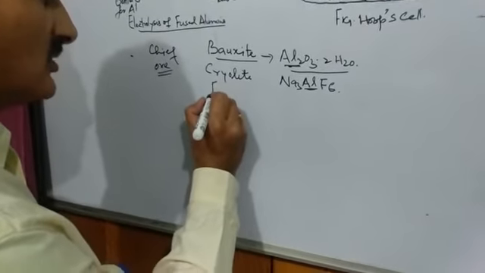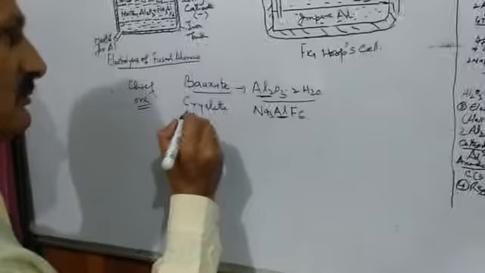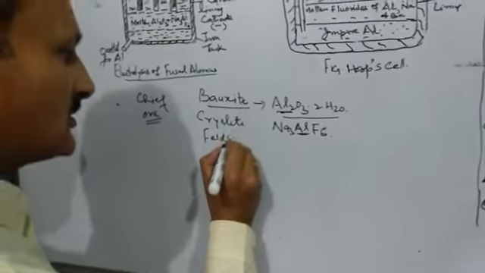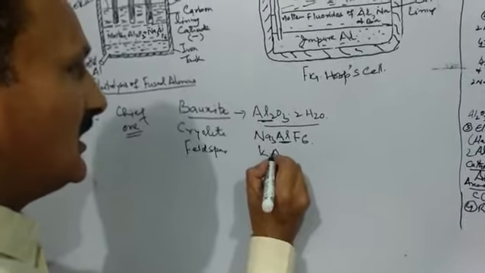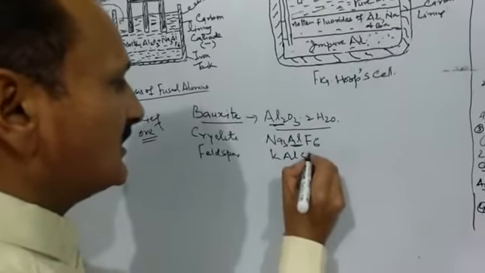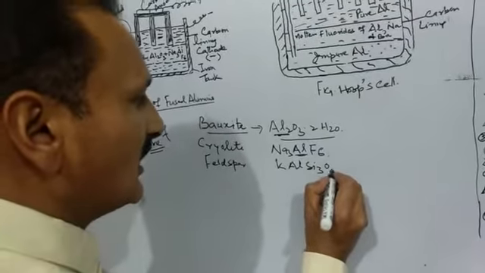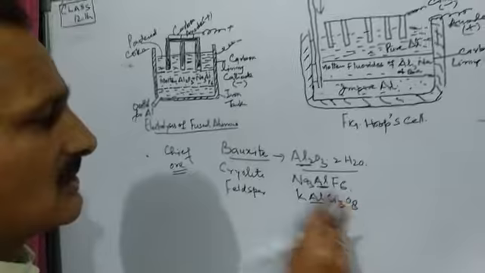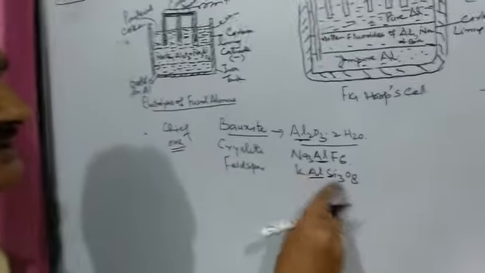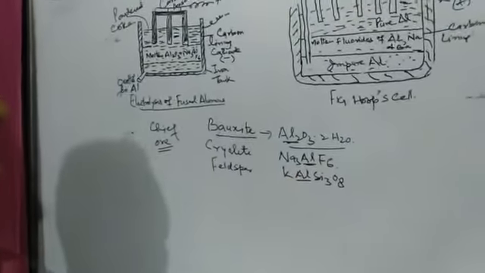We have one more ore of aluminium, that is feldspar, and its formula is KAlSi3O8. Again, we find aluminium in it. In addition to aluminium, we have potassium, silicon, and oxygen in it, which are present in this ore as impurities.